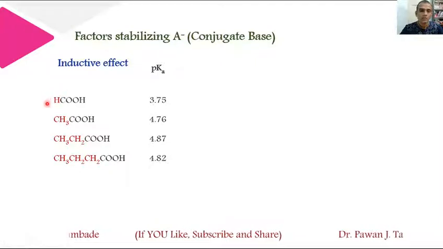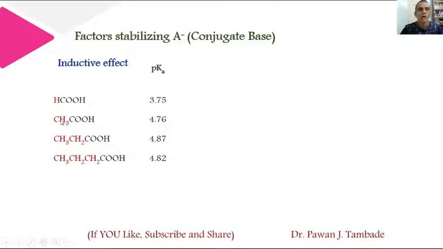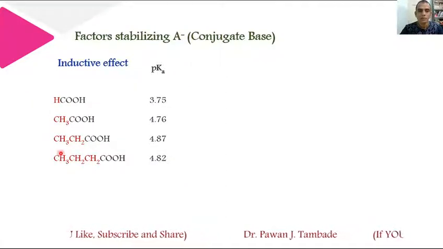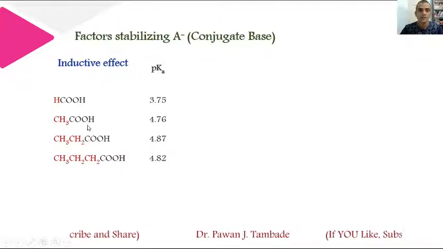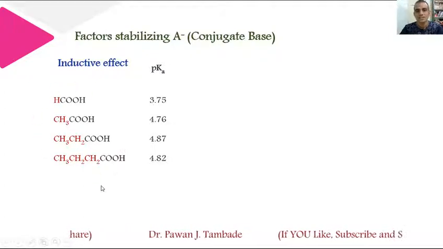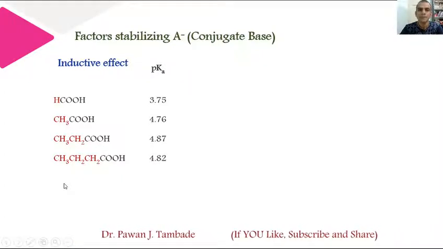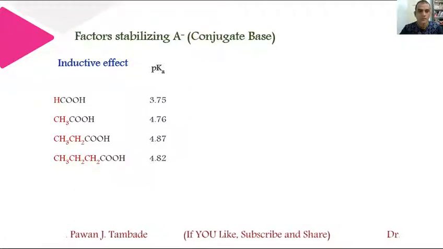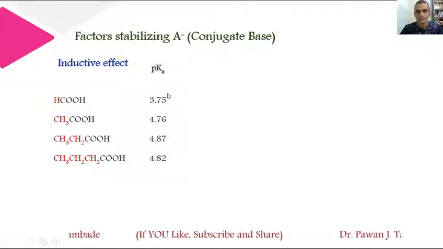Now hydrogen does not show any tendency to withdraw or donate electrons. However, as we move down in these examples, the alkyl group shows a tendency to donate electrons, and because of that the carboxylate anion which will form after dissociation of this acid will be destabilized because of the electron donating tendency of this alkyl group, and thus among these 4 formic acid is most acidic in nature.